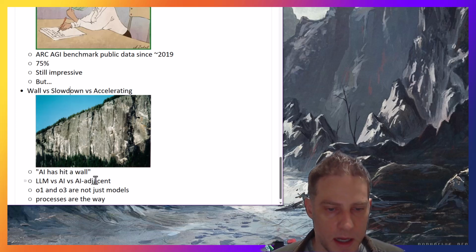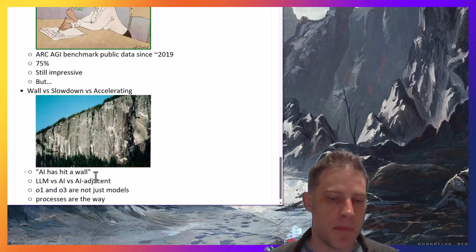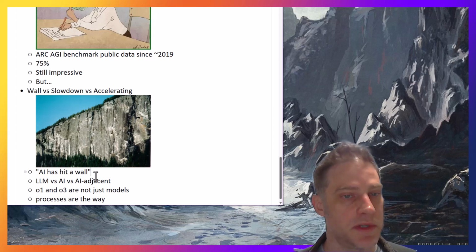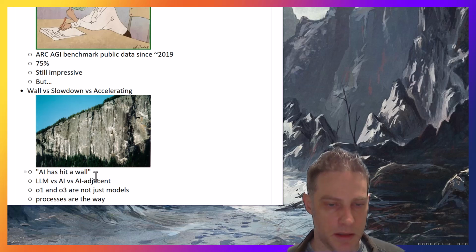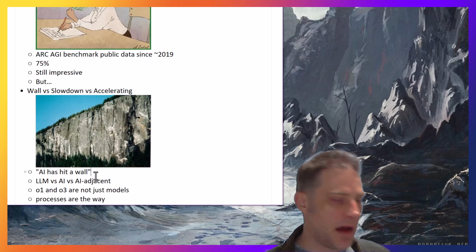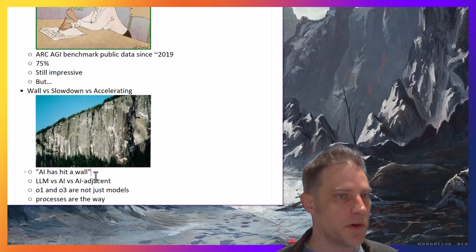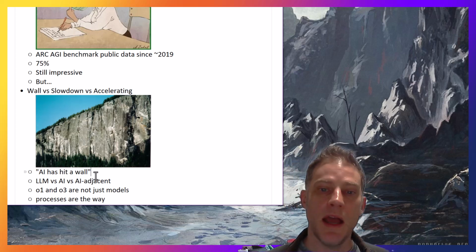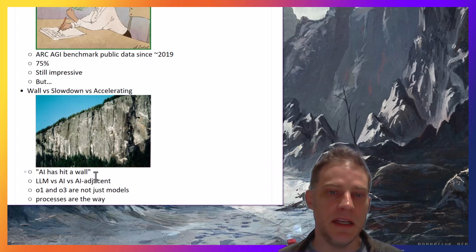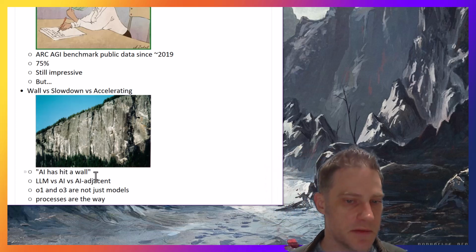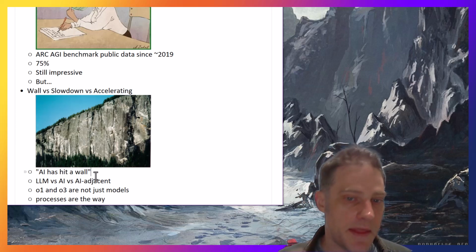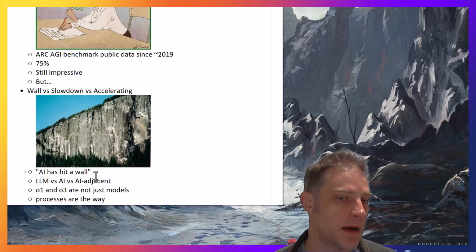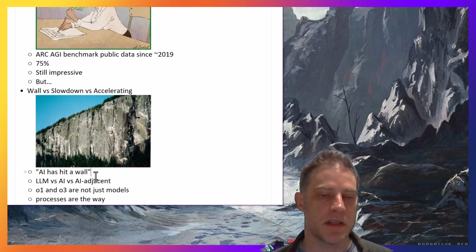AI in general, I don't think has hit a wall. I do think that the models themselves have slowed down since GPT-4, and that continues to be true, even with o3. Okay, so just really think about the distinction there. They are improving on how they use the models, which is something that we've focused on in our company for the last 2 years. And I think that is where the industry needs to go much more aggressively. So that's good that they're doing that, even though they're just dipping their toes in that area, and they're still very model focused. But the models themselves have not really improved here.